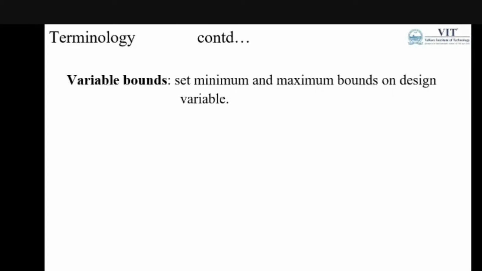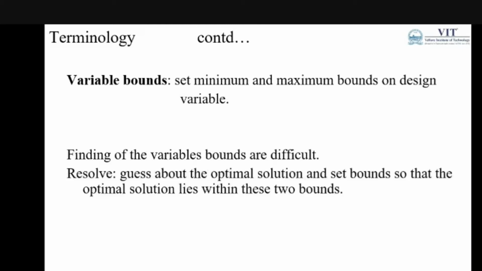Then coming to the variables, they may have some boundaries or conditions, minimum or maximum bounds, lower and upper limits of the design variable. Finding these variable bounds is also very difficult. One way to get the boundary of the variables is to guess about the optimum solution and try to set bounds so that the optimum solution lies within these lower and upper bounds.